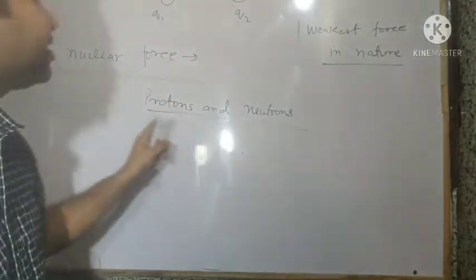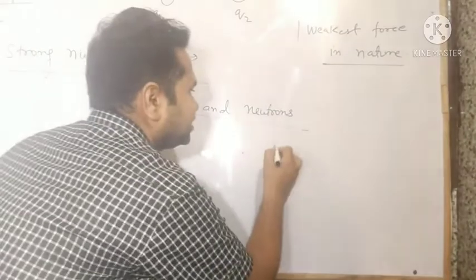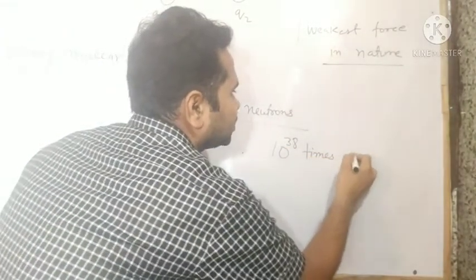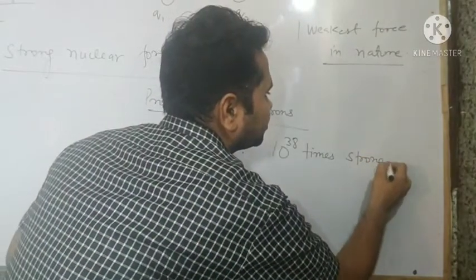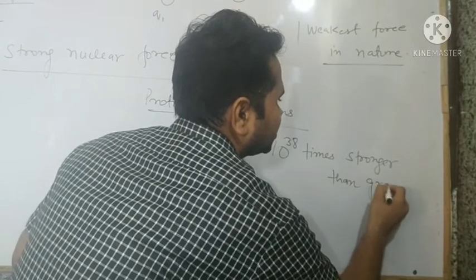So सबसे strongest force हुआ in the nature, that is strong nuclear force, and it is near about 10 power 38 times stronger than gravitational force.